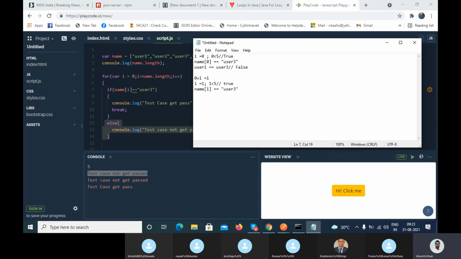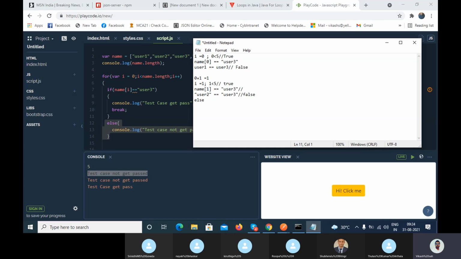Name index of 1 is user 2, and is it equal to user 3? That means your condition is false, so it will go to the else part.